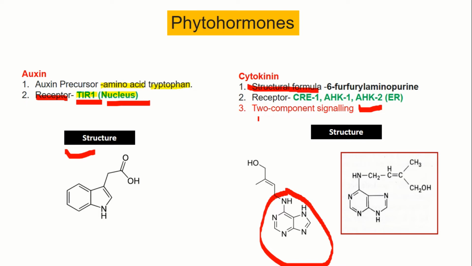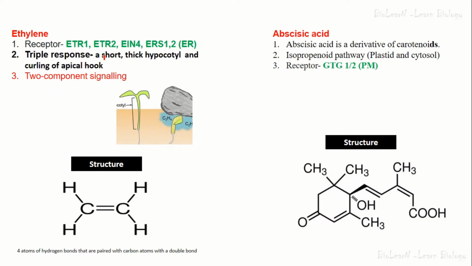So you have to remember there are only two plant hormones that follow two component signaling. One is cytokinin and another one is ethylene. So this is the important point: structural formula, receptor, the location of this receptor, and two component signaling is followed by cytokinin. Third most important plant hormone is ethylene.